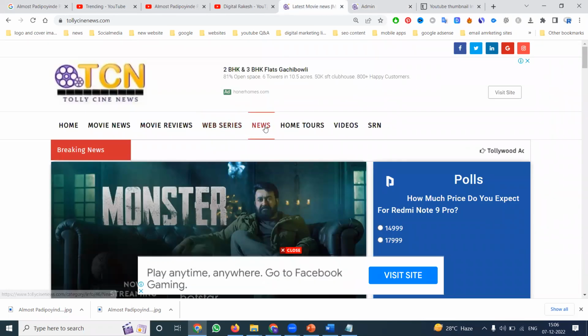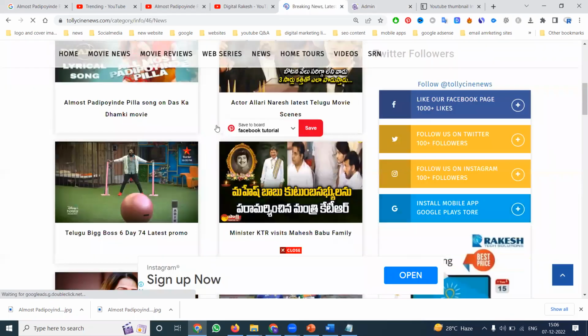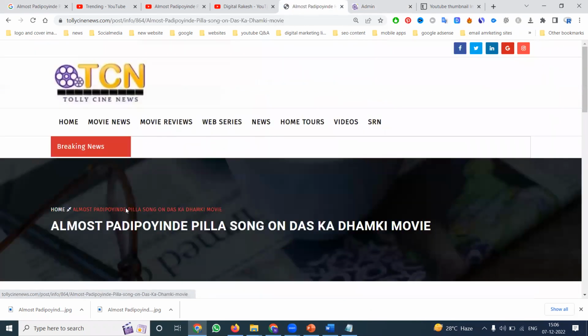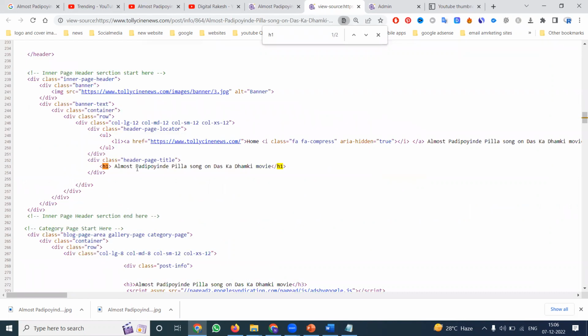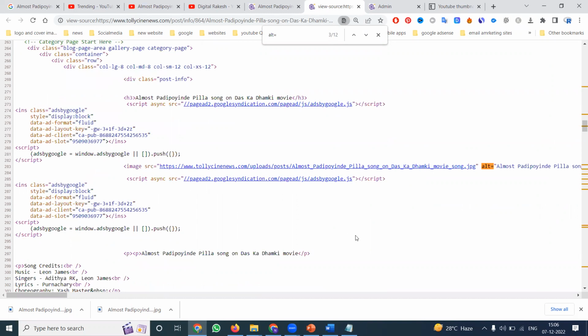After submitting this, go to the news option. We can go here and press Ctrl+U. First check for the H1 header tag. Alt equals the image name, the specific image name is the alt tag.